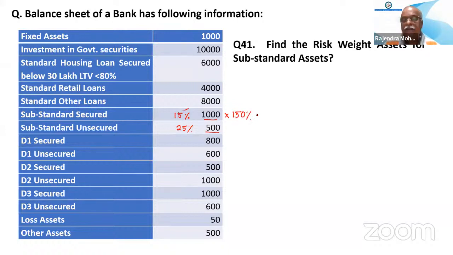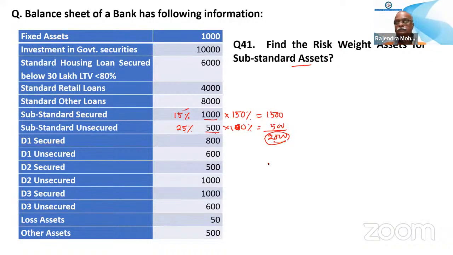So risk weight asset on 1500, right? And this 25% means this will be 100%. So 500. Together it is 2000. So risk weight asset for substandard asset is 2000.